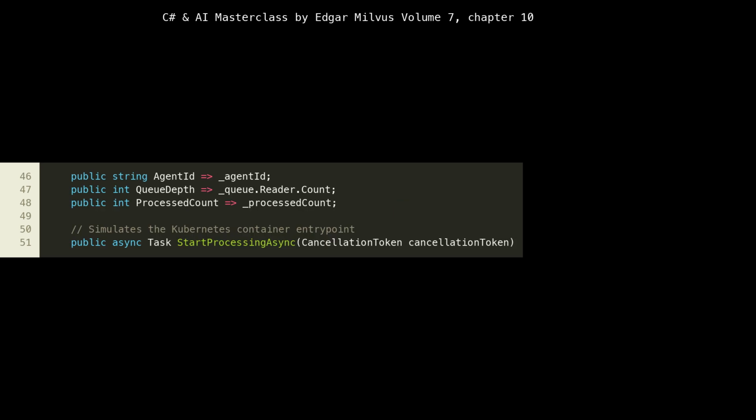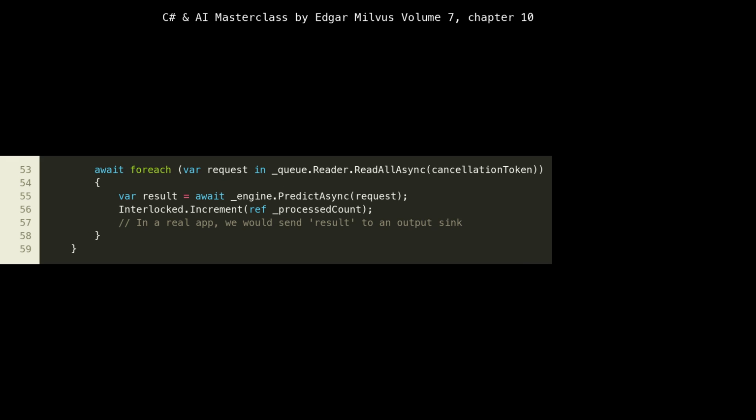These properties expose key operational metrics for our AI agent. AgentId provides a unique identifier, crucial for logging and management in a distributed system. QueueDepth, line 47, exposes the current number of requests waiting in the internal channel. This metric is extremely important for our horizontal pod autoscaler, HPA, simulation. It's a custom metric that the orchestrator will use to decide when to scale. ProcessedCount, line 48, indicates how many requests this specific agent has successfully handled. In a real Kubernetes environment, these metrics would be exposed via Prometheus endpoints or similar monitoring agents, allowing the HPA controller to collect and act upon them.